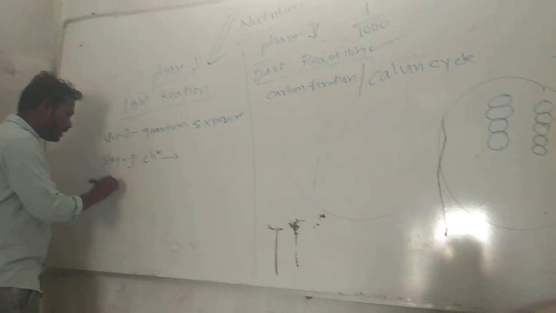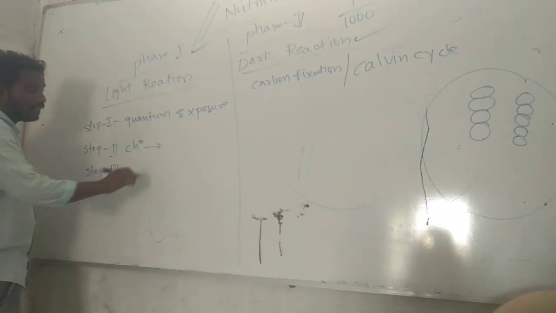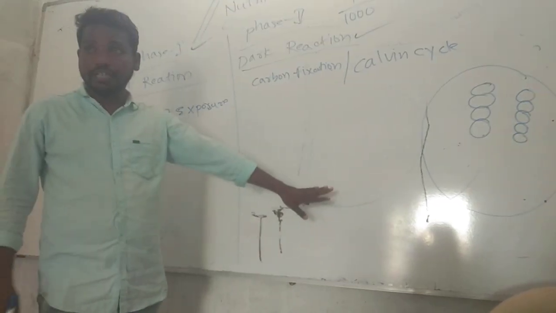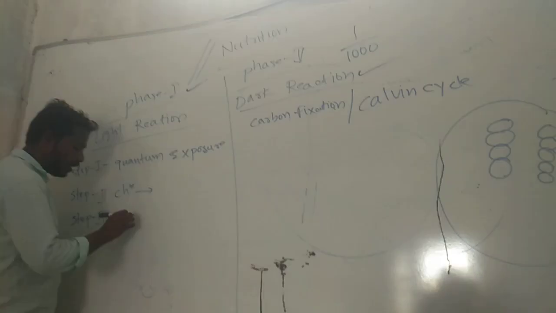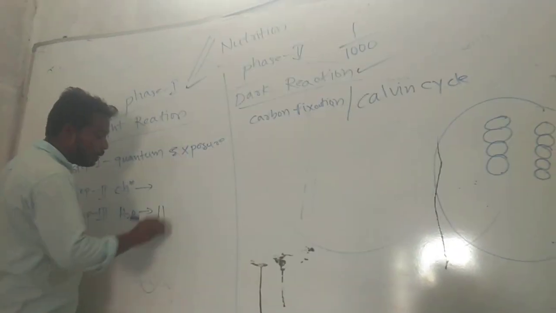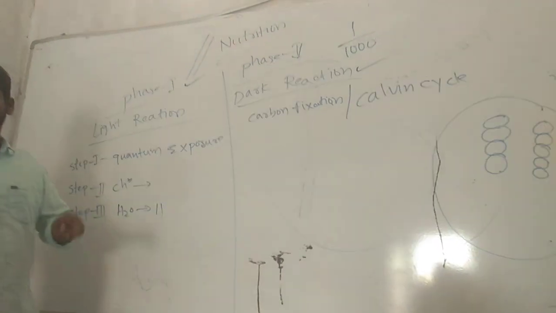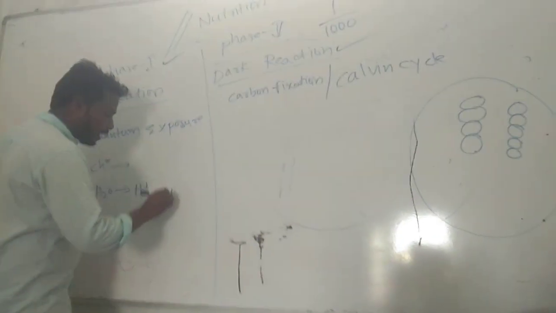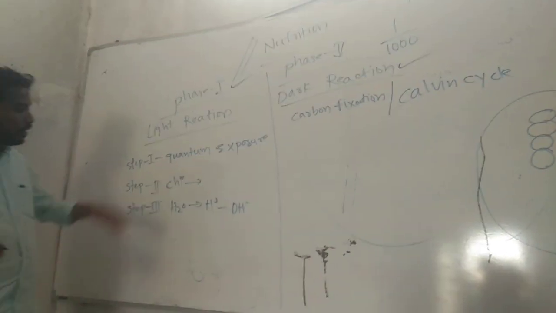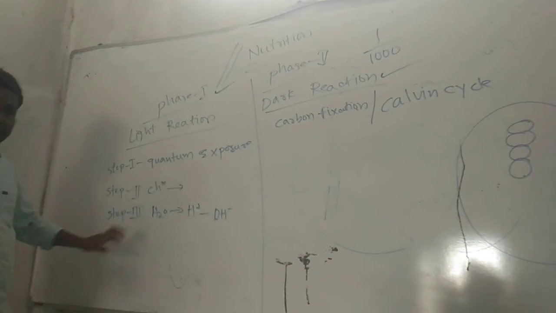Initially there will be water in the leaf. So the water will split, means split into H plus ions and OH minus ions. That is the third step. I'll explain it in a clear manner, but this is the third step.